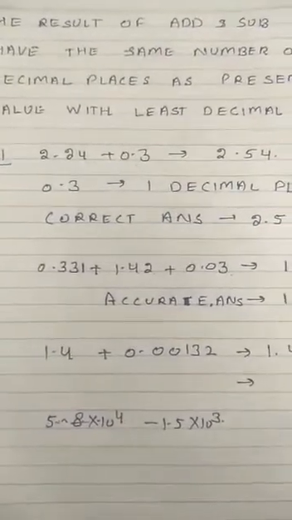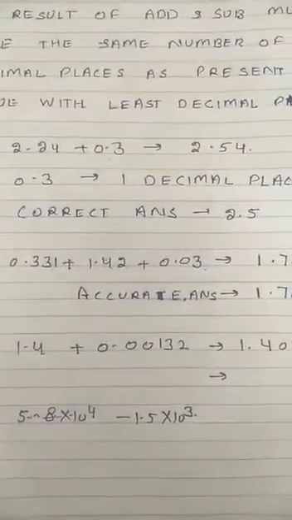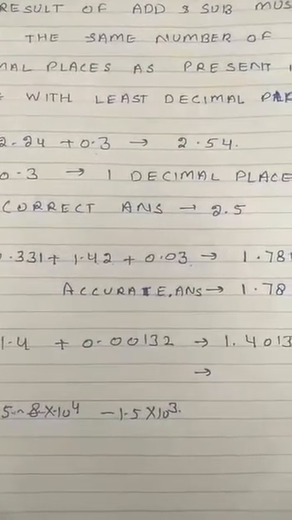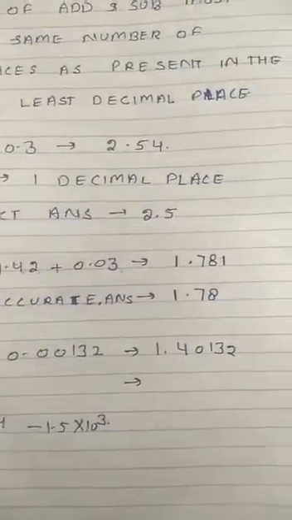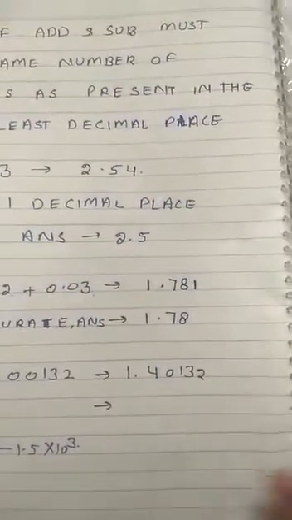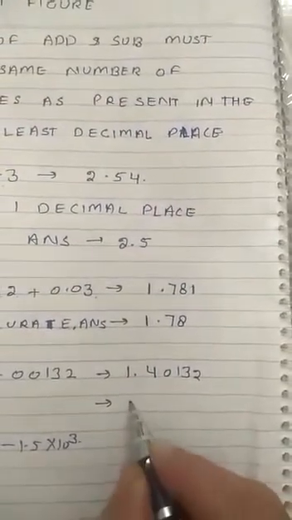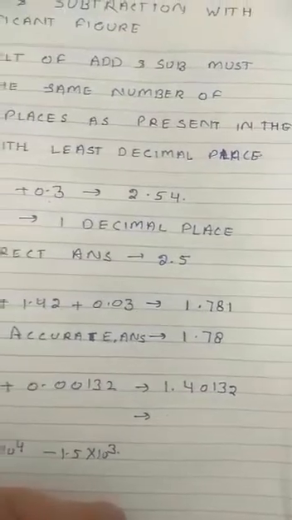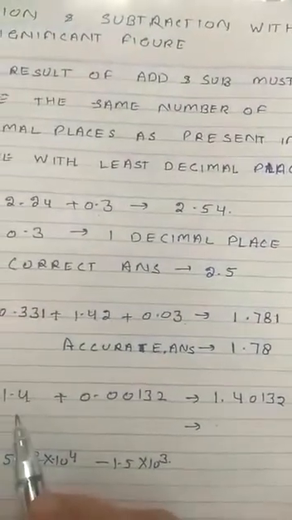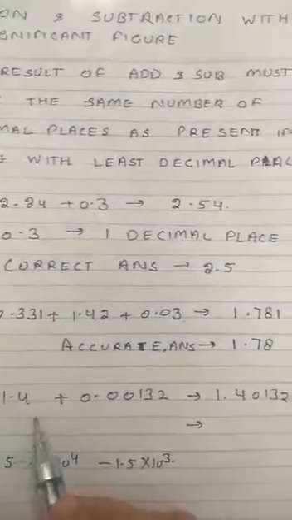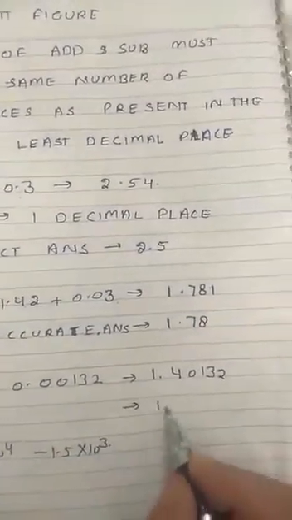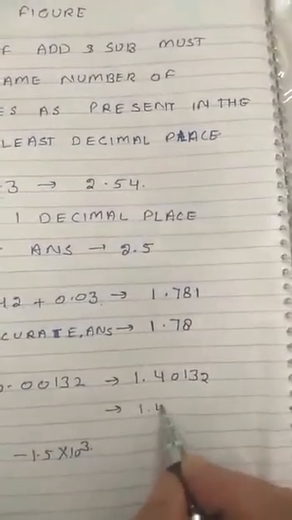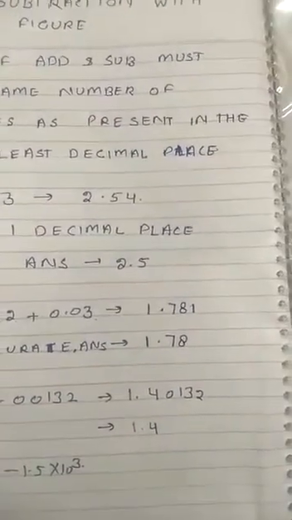And another value, 1.4 plus 0.00132, its value will be 1.40132. So in the first measurement there is the decimal place only up to 1 decimal place, and hence the answer should also have 1 decimal place and it becomes 1.4.